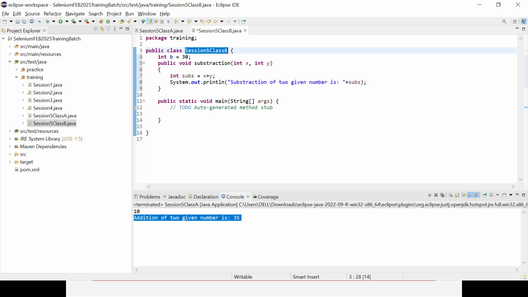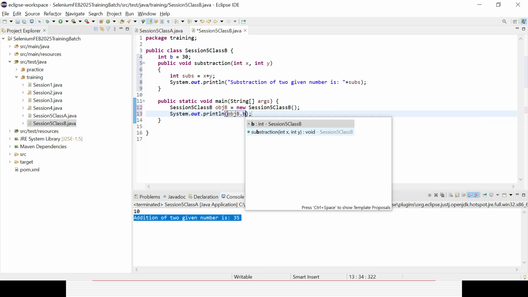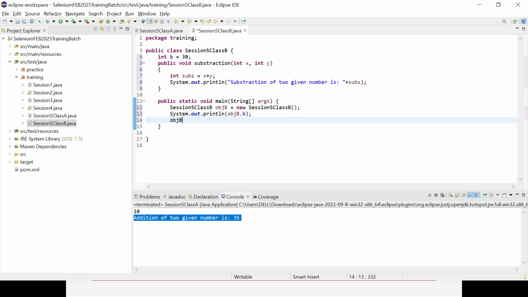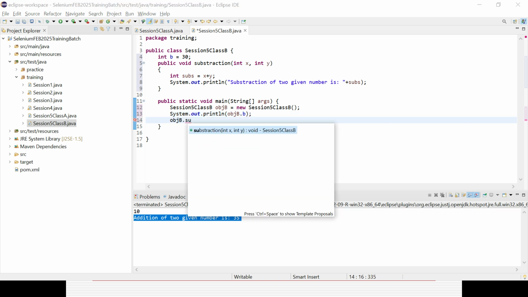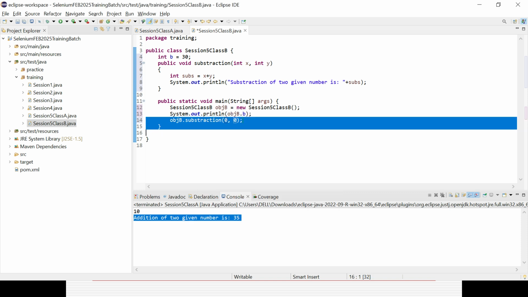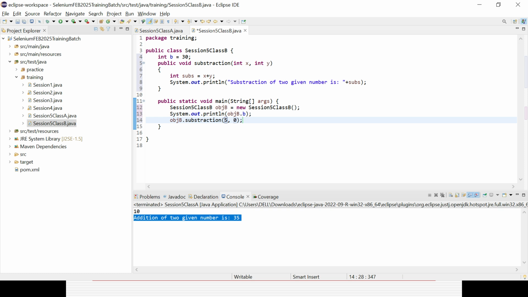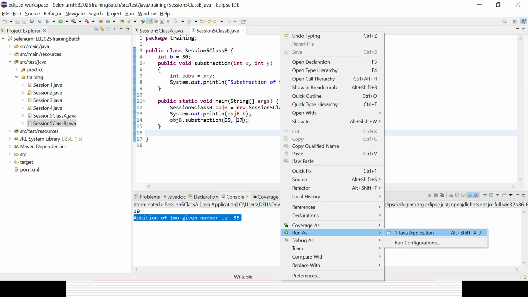Now I can create an object of the class here, object b equal to new object. Now I can again, the same way, call that variable b, so object dot b, okay, and then again dot, I can call the method subtraction. Here I can give, maybe say 55, say suppose 27. Now if you execute it from the class b level, let's see what's happening there.